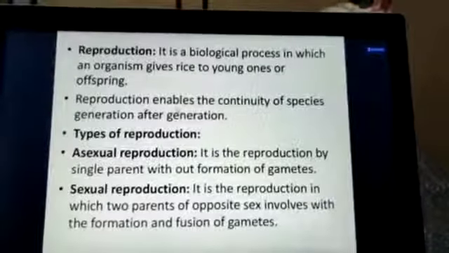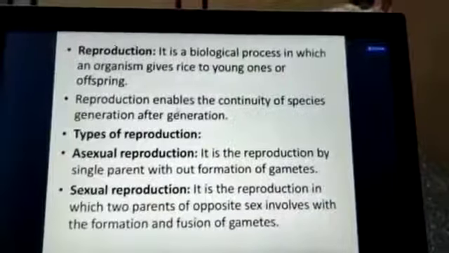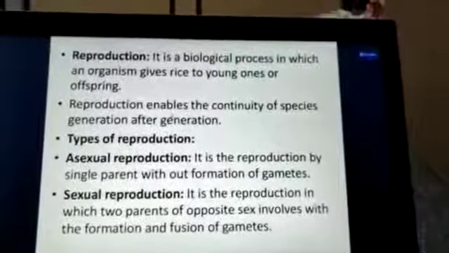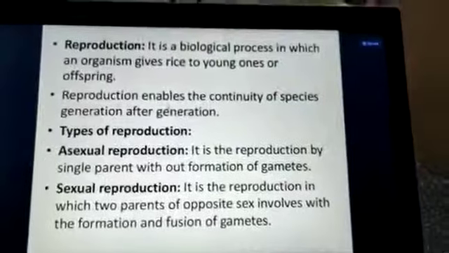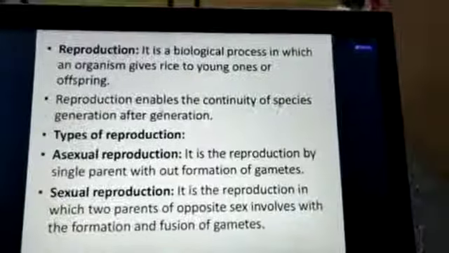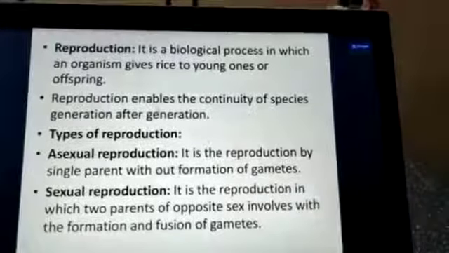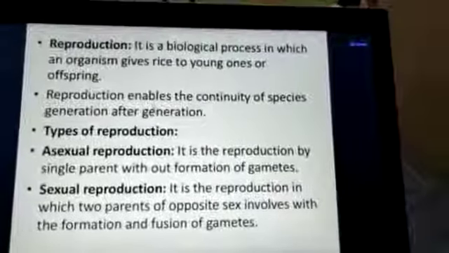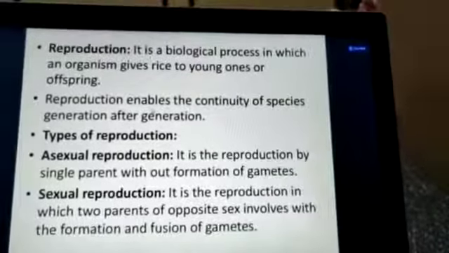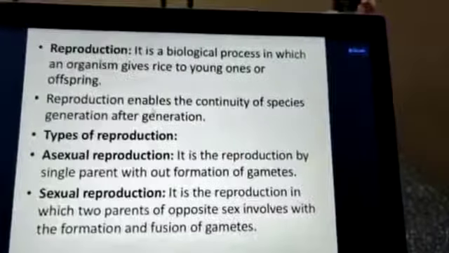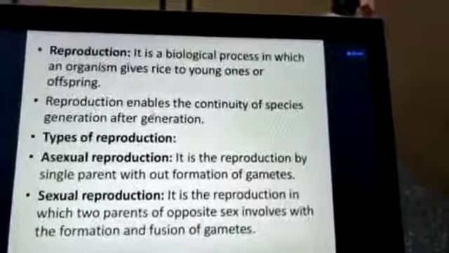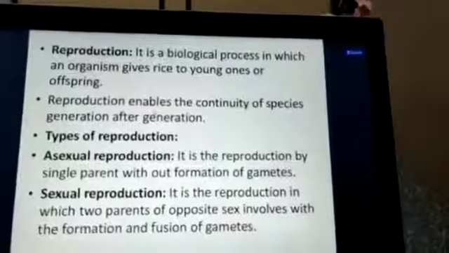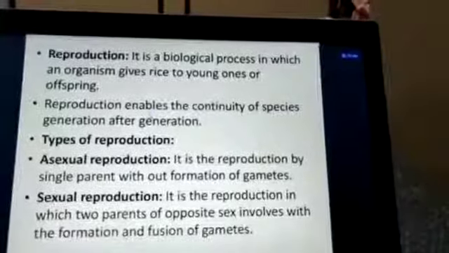Now basically there are two types of reproduction: asexual mode of reproduction and sexual mode of reproduction. Now what are asexual and sexual modes of reproduction? Firstly, asexual reproduction is a biological process in which a single parent, without formation or fusion of gametes, gives rise to a young one: daughter nuclei, new daughter body, clones or a progeny.